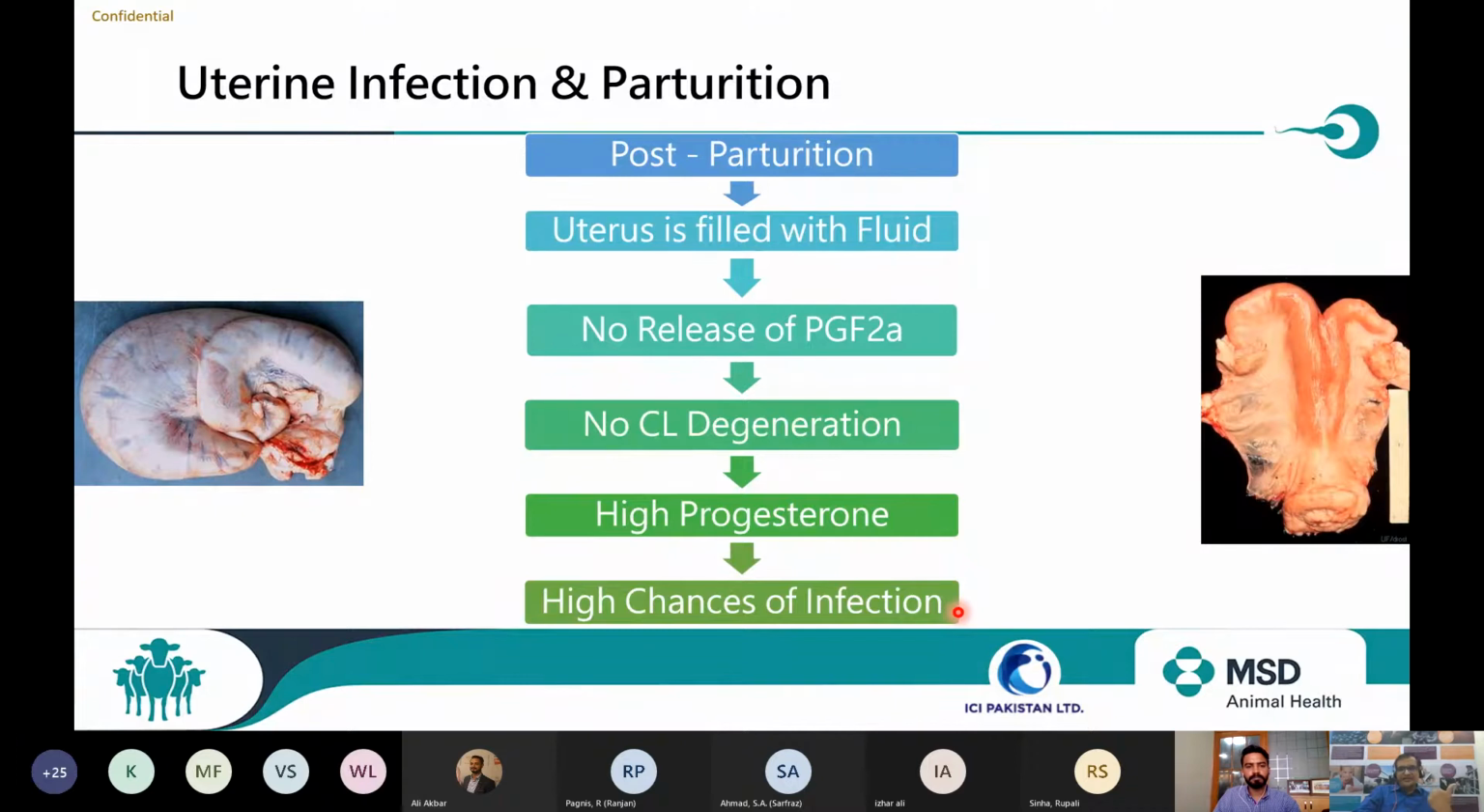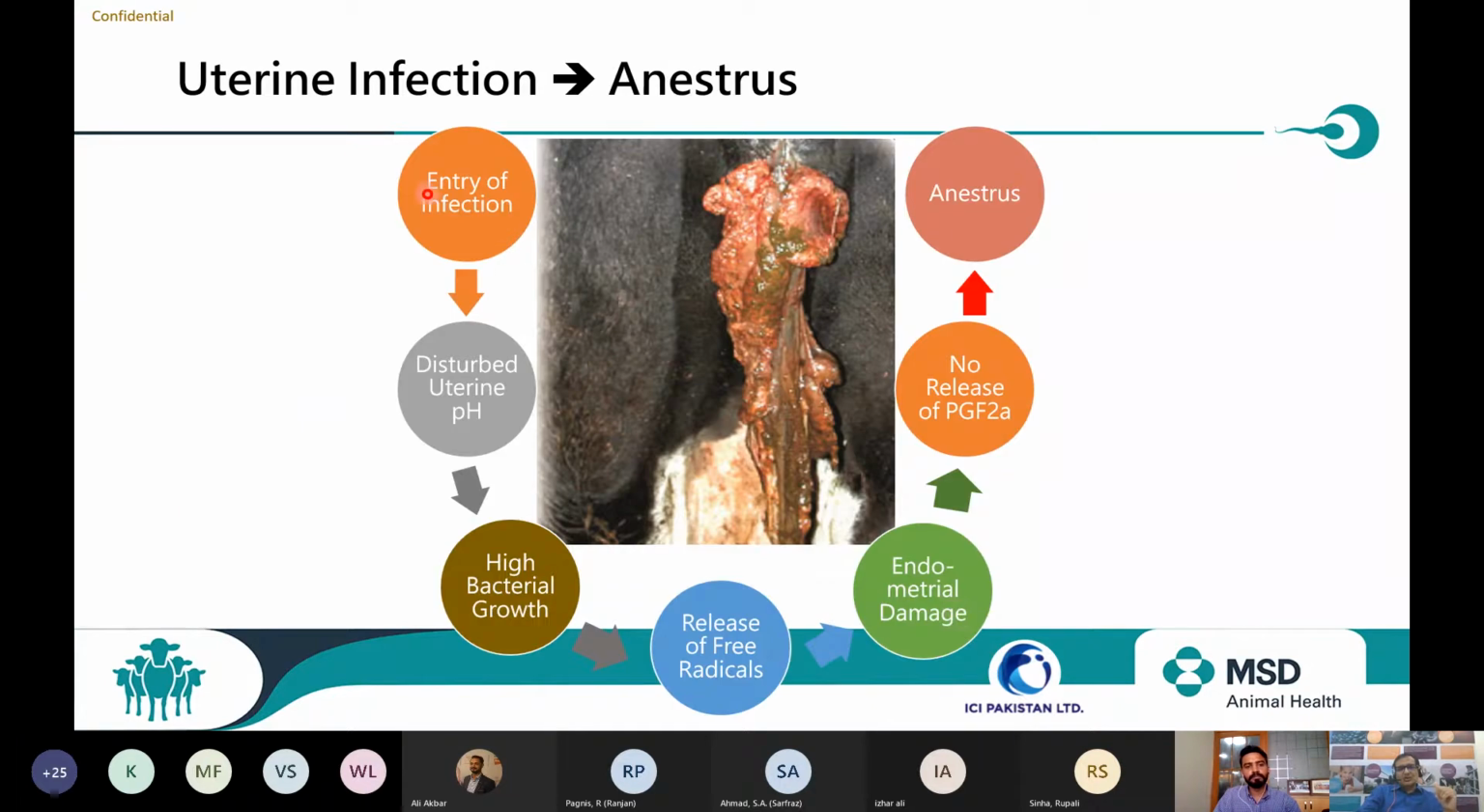Once this infection has entered, what will this infection do? Let's see. Once this infection has entered, it also disturbs the uterine pH. This disturbance in uterine pH also provides high chances of bacterial growth. Once the bacterial growth starts, there will be a natural fight between the body's immune system and the bacteria, and that fight also releases high free radicals.